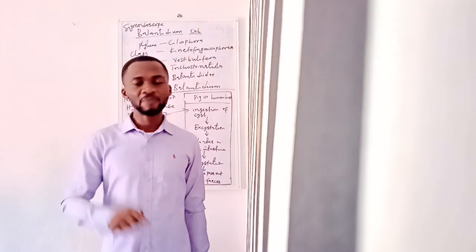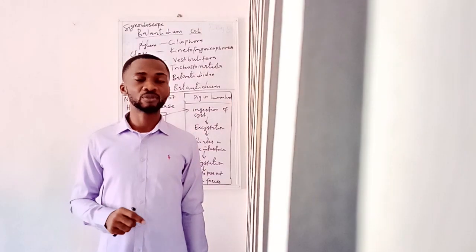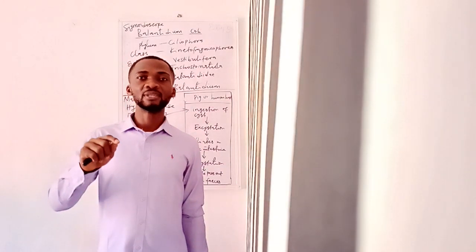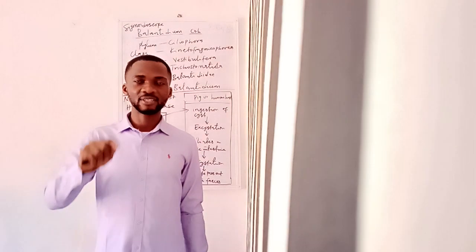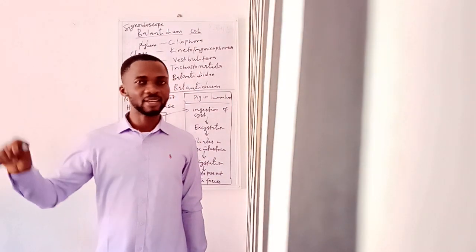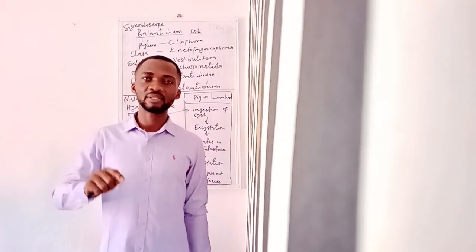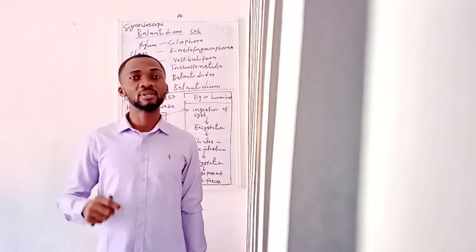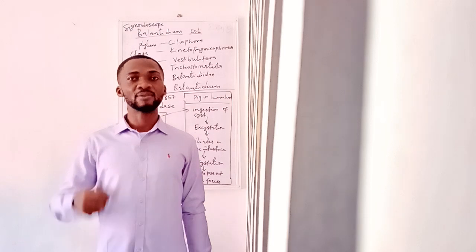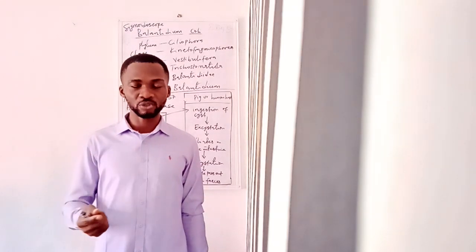It is the only ciliate that is a parasite. When I say ciliate, I mean an organism that uses cilia for the purpose of locomotion.